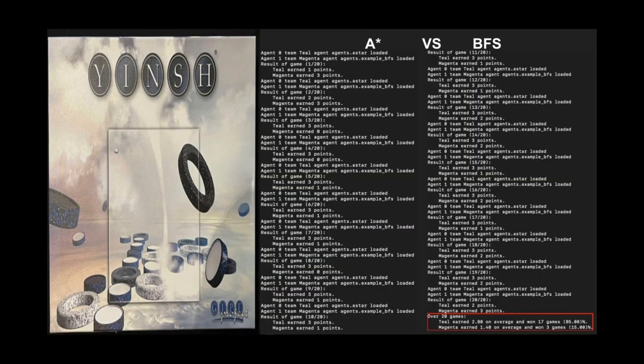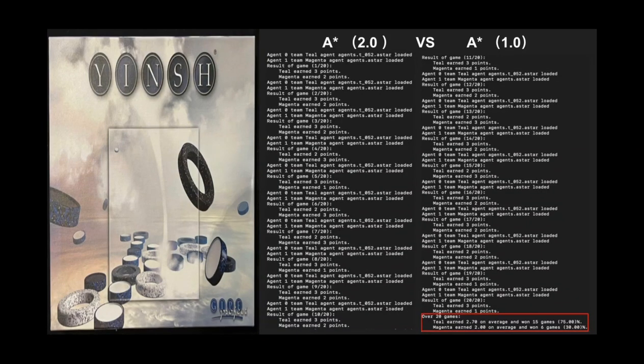This is the result of playing A-star against BFS 20 times, and we can see that A-star beats BFS 85% of the time. This proves that our conjecture is correct. Then we optimize the primary A-star. For the current board, we only perform A-star when the minimum consumption value is less than or equal to 2. Otherwise, when there are more than 2 steps, all actions are traversed to minimize the corresponding number of steps. It is found that the optimized A-star has indeed improved a lot and can surpass Staff Team Basic.